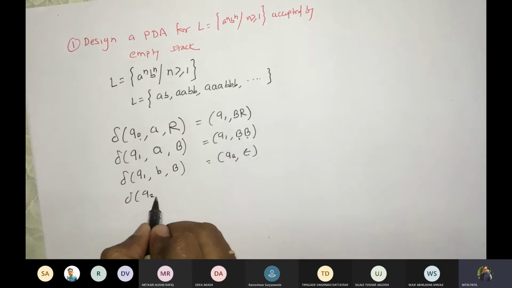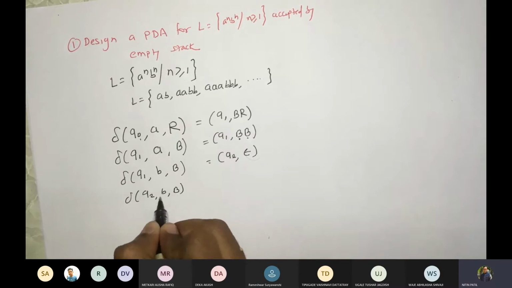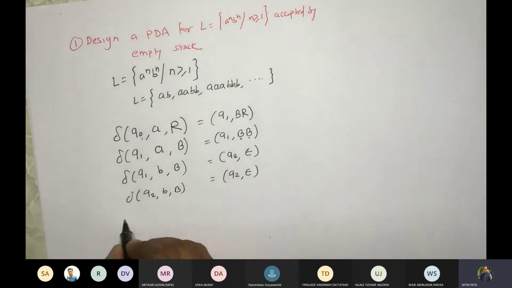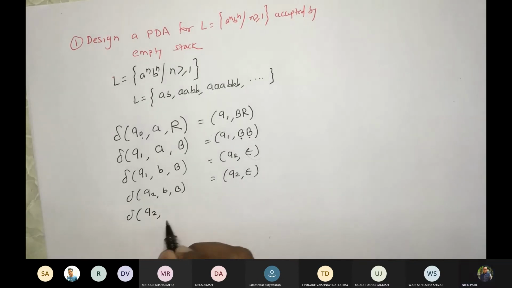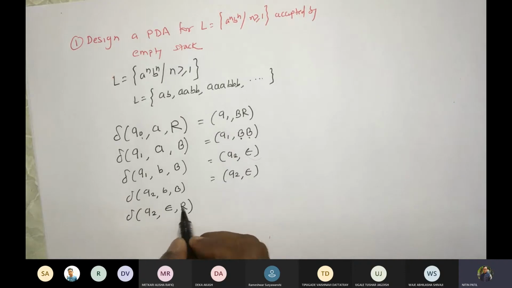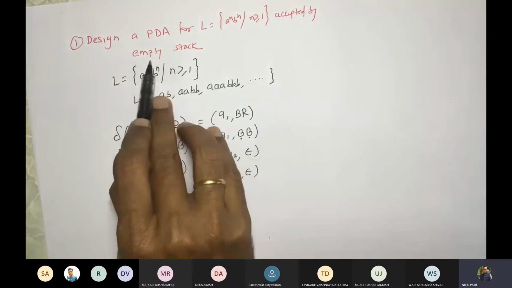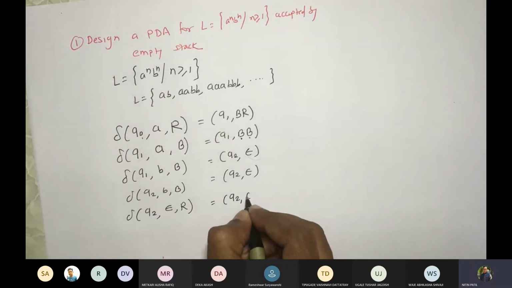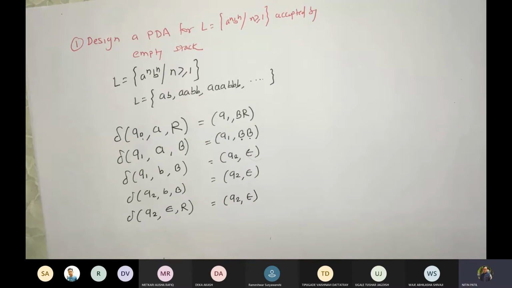Now Q2 BB, I will write the same thing because it should continuously pop, Q2 epsilon. Lastly, my PDA would be in Q2, the string is over, and the top of the stack is R. And I'm asked to design this PDA with empty stack, so I will write Q2 epsilon. And this would be my solution.